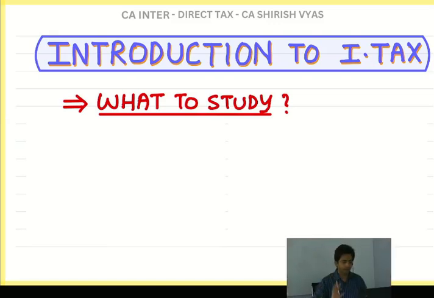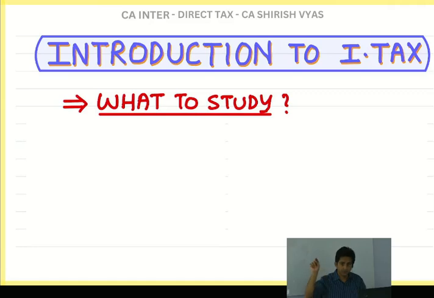Okay. Now see, firstly, what is income tax? As the name says, it is a tax on income. Whatever income we earn, from that some portion we have to give to the government. For example, I earn 10 lakhs, 20 lakhs, 1 crore, whatever. Depending upon the size of my income, a certain portion I have to give to the government. Now the question is why? Why is the government asking me to pay the tax? It is my income, it's my hard-earned money. But government says from that some portion you give to government.